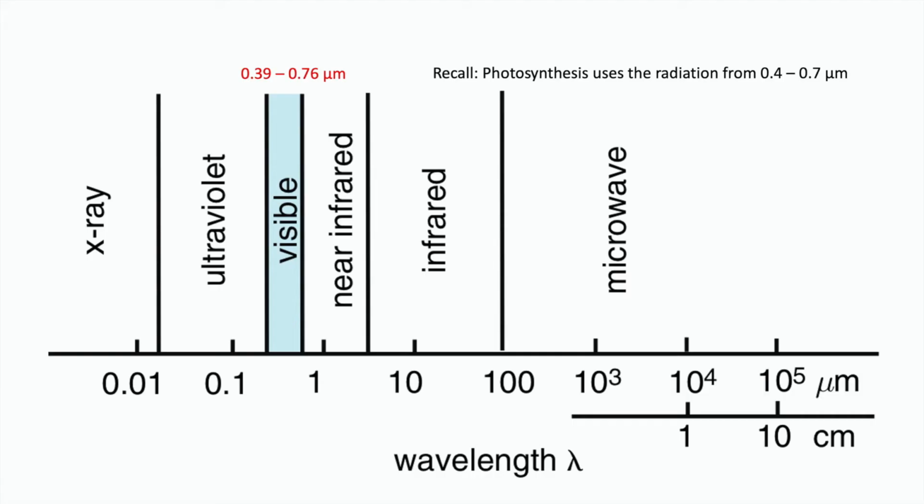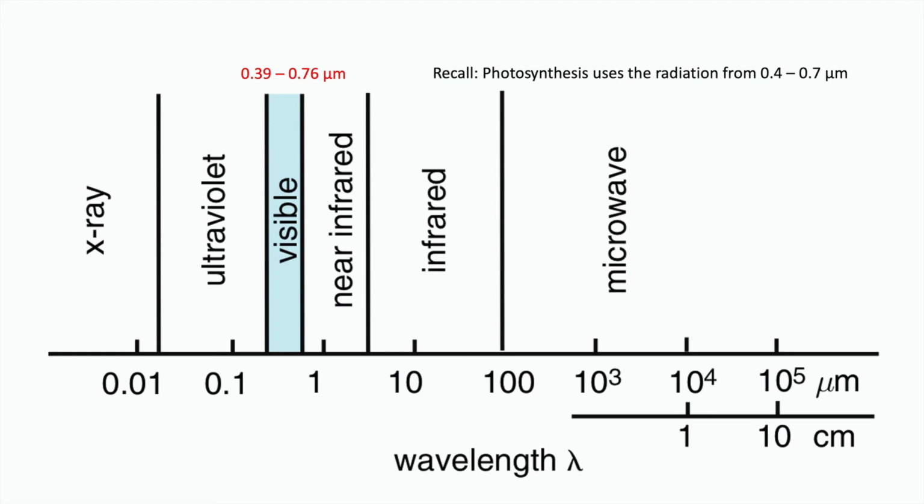You saw this sketch just now. So this is the actual spectrum, but then they don't show the actual values. It goes from 0.01 micrometer up to 10 to the power of 5 micrometer, or 10 centimeters. Now anything below or around 0.01 micrometer, there is the X-ray radiation, and a bit above that is the ultraviolet radiation.